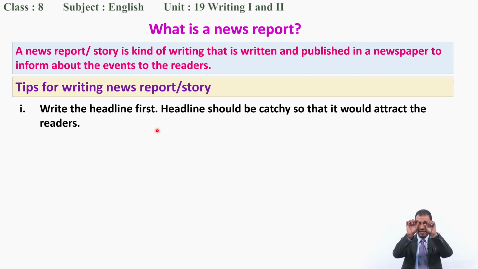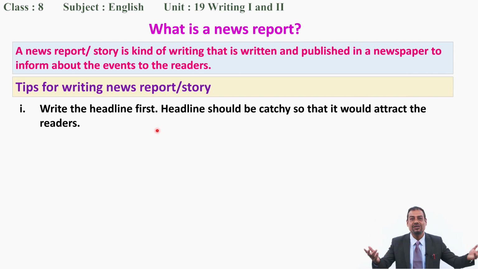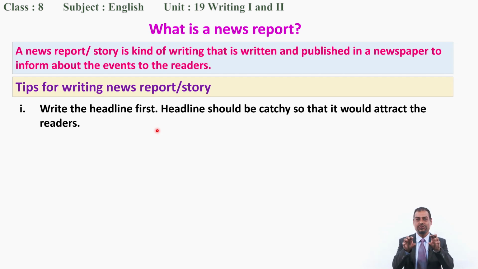When you write the headline, it should be catchy. Catchy means attractive, beautiful. Just by reading the headline, people should have an interest in reading the news. So try to choose that type of headline. For this, you have to practice a lot and read many news reports from different newspapers so that it will be easier for you, and you can experience for yourself which headline attracts you and which does not. This is how you can practice choosing the headline for your news report.